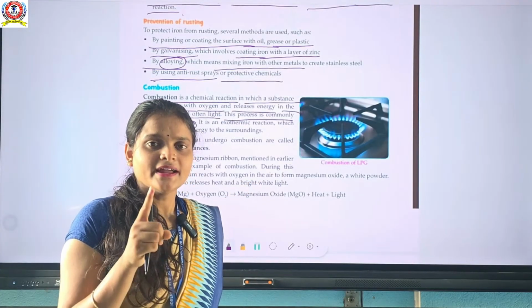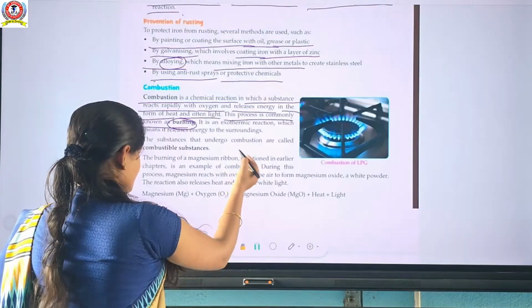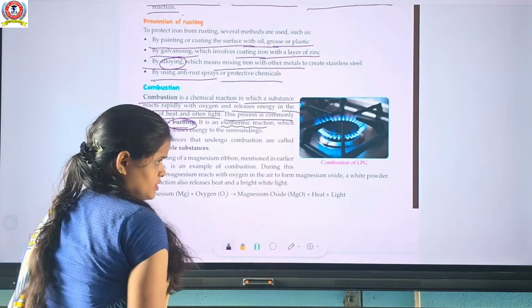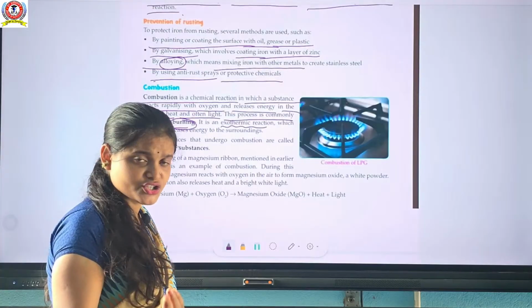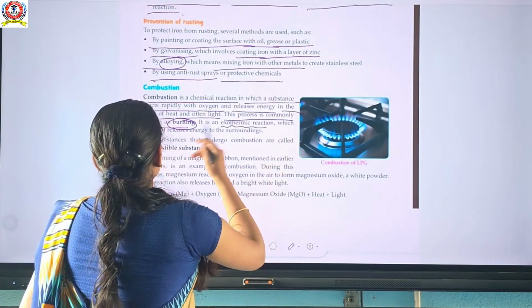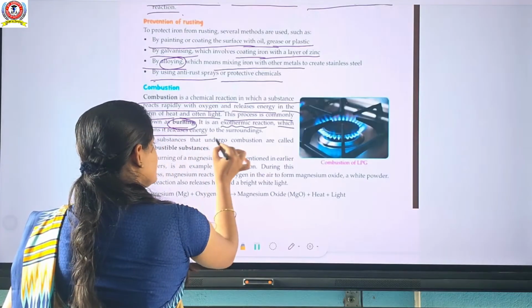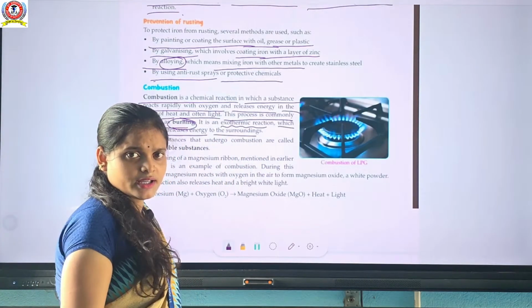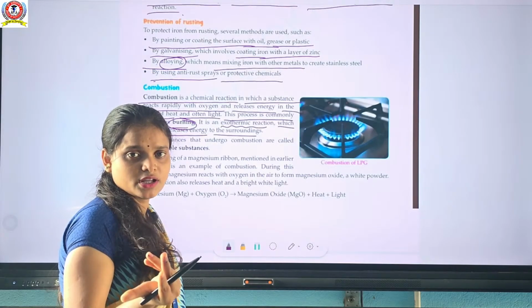Remember that. They can release heat, light and energy also. Okay. I just told you it's an exothermic reaction. Releasing heat means that one is an exothermic reaction. So it means it releases energy, also heat, to our surroundings. It releases heat, it releases energy, it means exothermic.